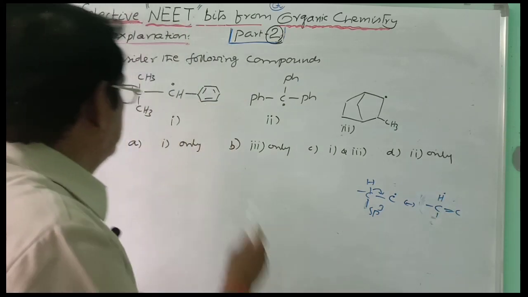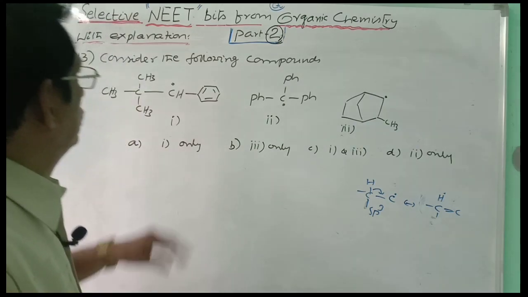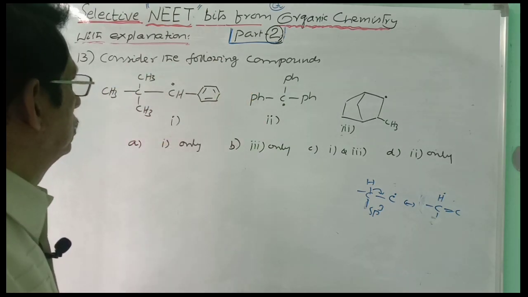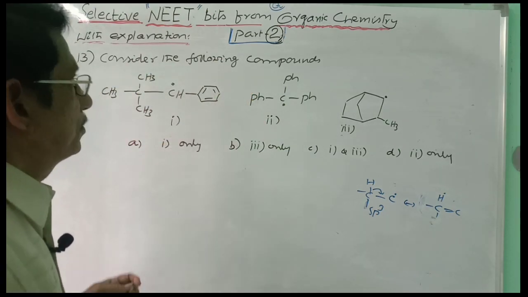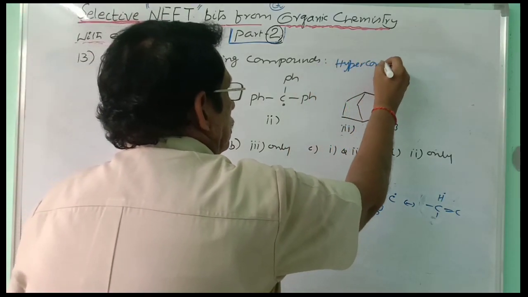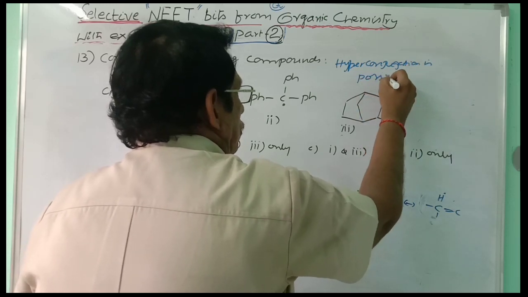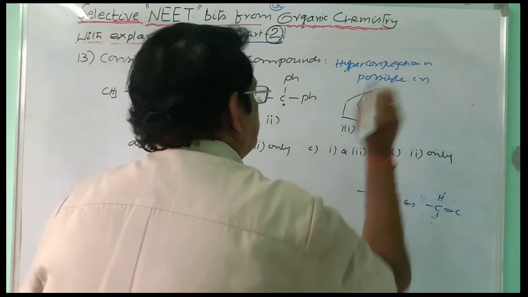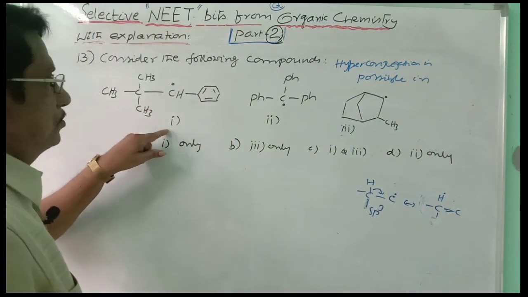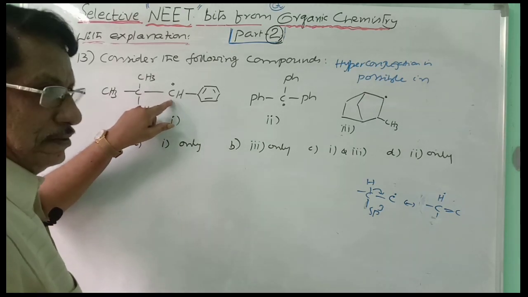And now let us consider there are 3 free radicals given. First one, hyperconjugation. Consider the following compounds, and here hyperconjugation is possible in what? 3 structures are given. First structure, this is the free radical.